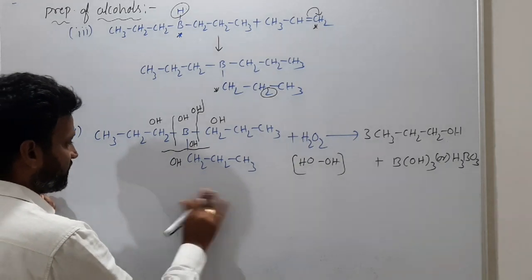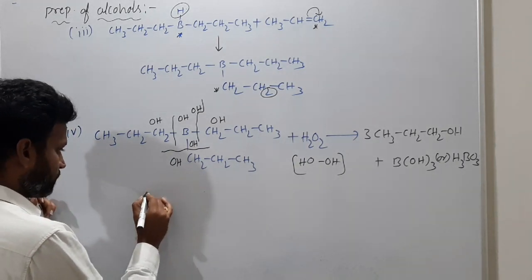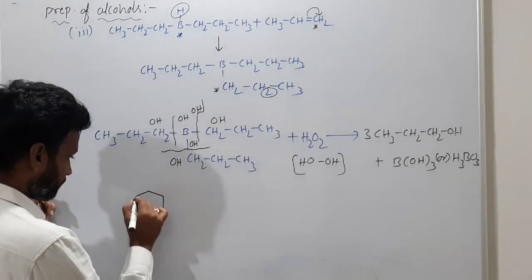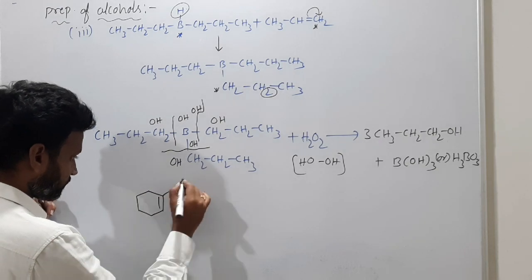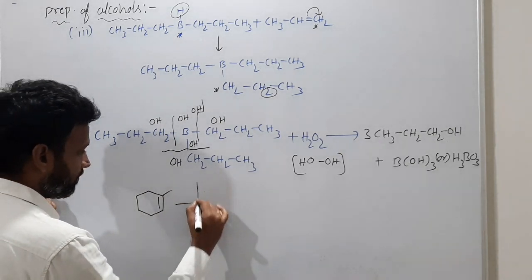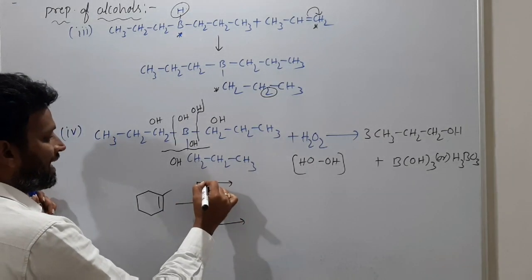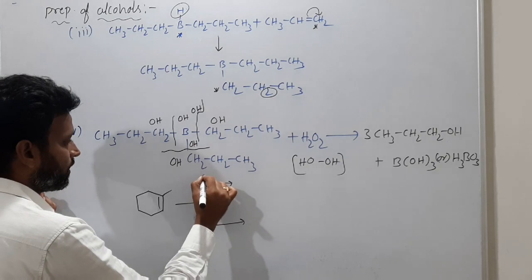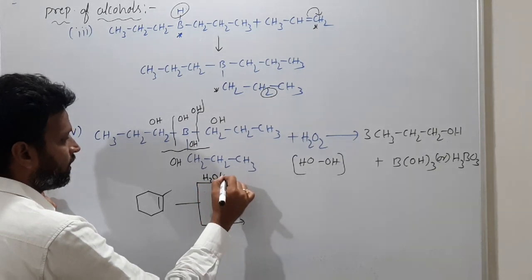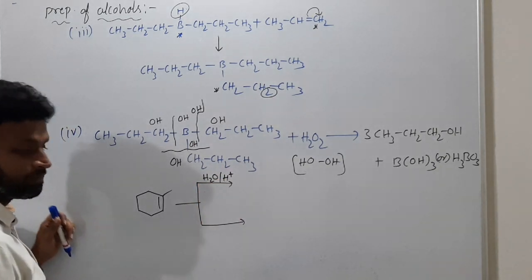Okay, suppose here I am taking this. I am using 2 ways like this. In one, I am just adding water, H2O, in the presence of H plus.